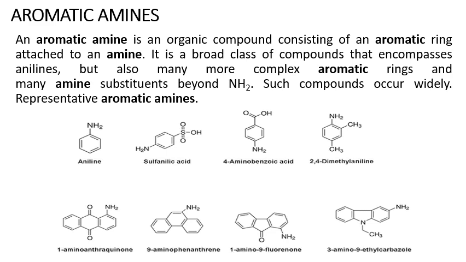Aromatic amines. An aromatic amine is an organic compound which consists of an aromatic ring attached to an amino group. Some examples of aromatic amines are aniline, sulfonic acid, 4-aminobenzoic acid, 2,4-dimethyl aniline, 1-amino anthraquinone, 9-amino phenanthrene, and 1-amino 9-fluorene or 3-amino 9-ethyl carbazole.